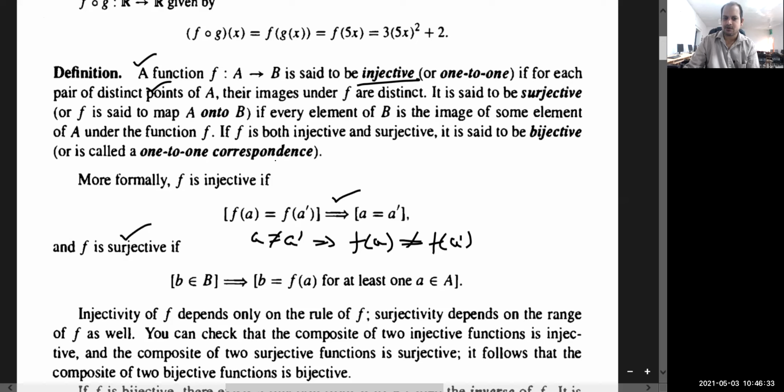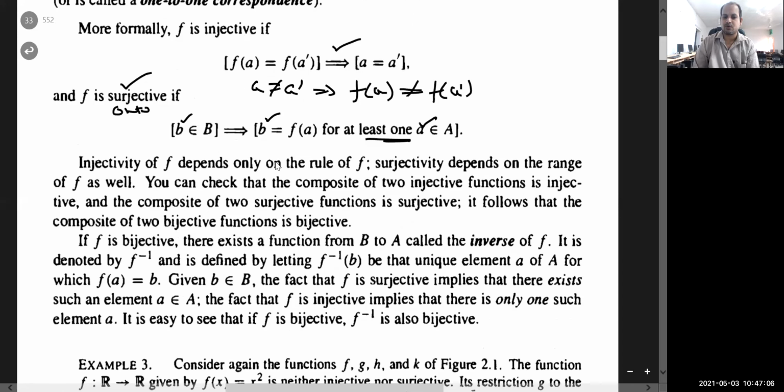And for surjective, this is also called onto. So for this, if f from A to B is a surjective map, then whatever y you choose here, there must be some x such that f(x) equals y. I mean, every element of the codomain must have a pre-image in A. So if you take any b from B, there must be at least one a at which, once you operate f, you will get this b. So this is the definition of onto.